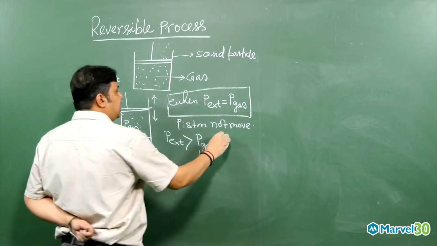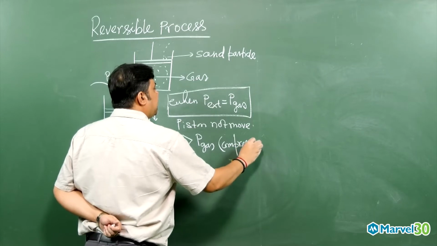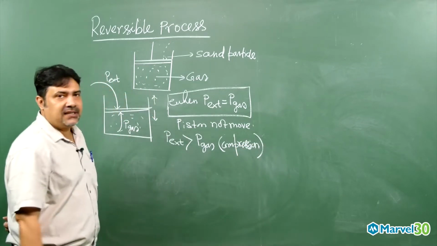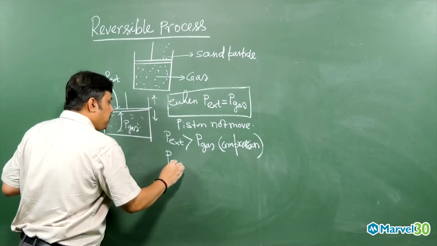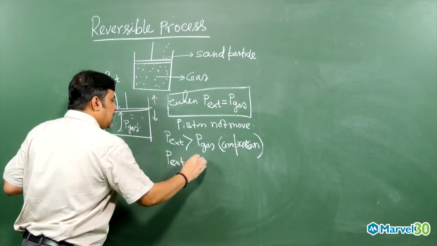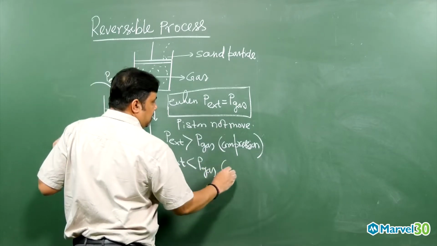We call it compression. Clear? When P external is lesser than P gas, then we call it expansion.